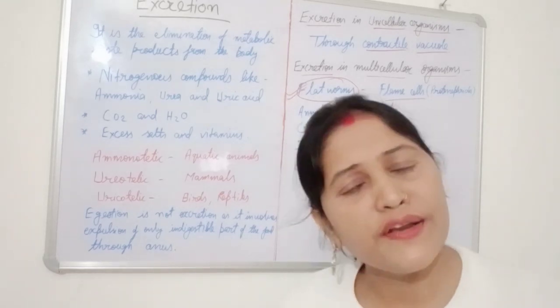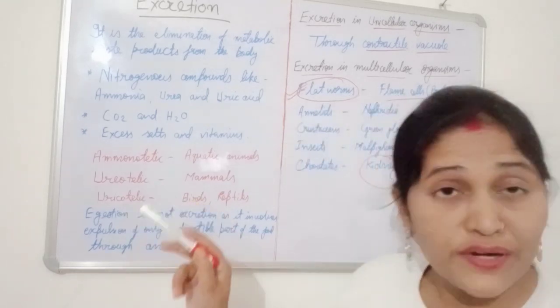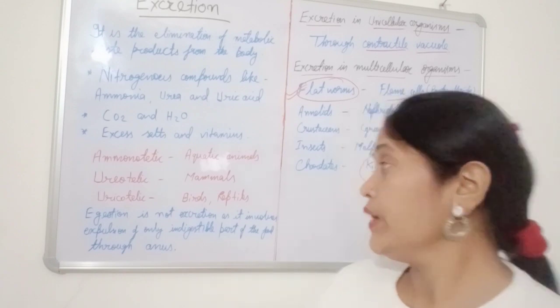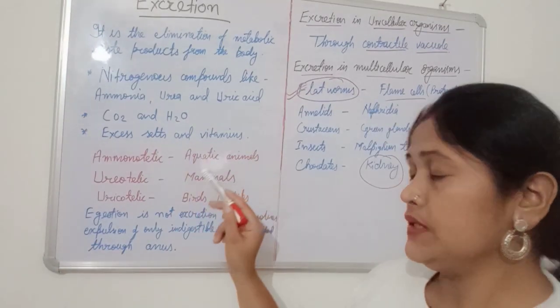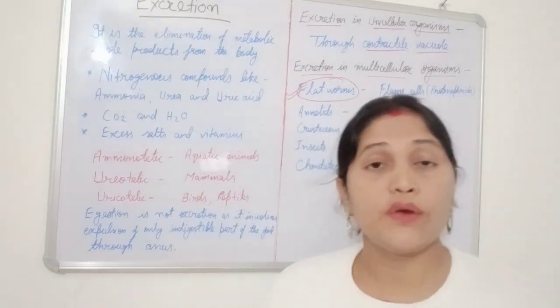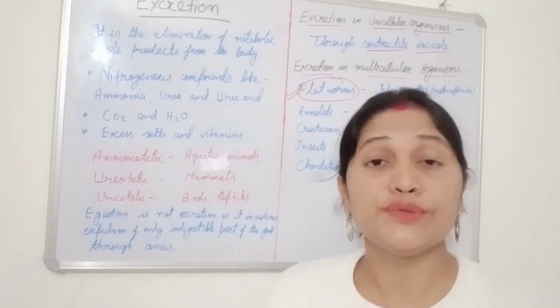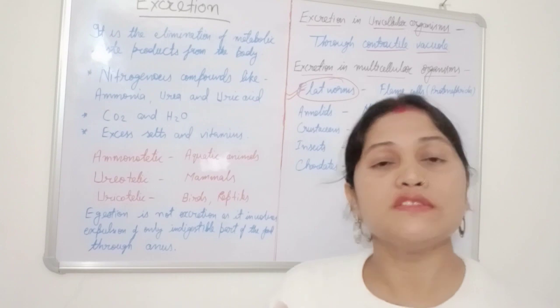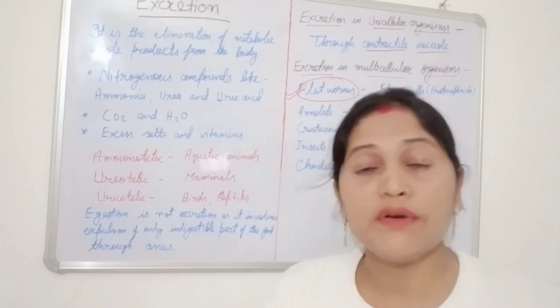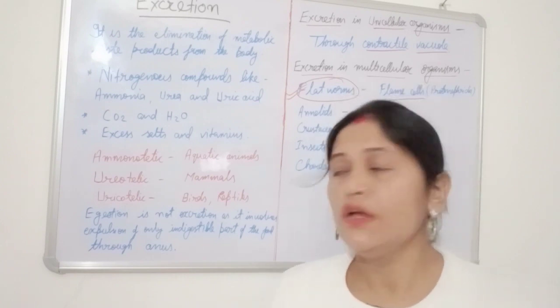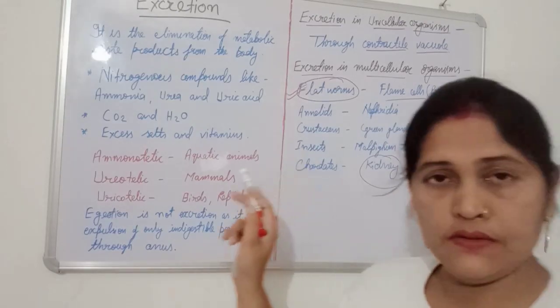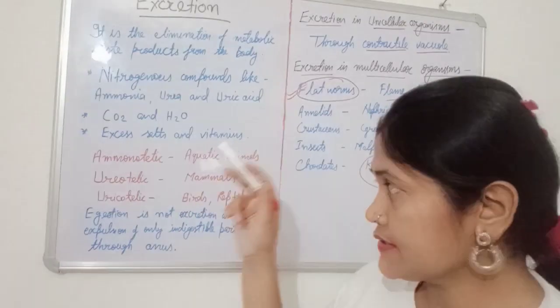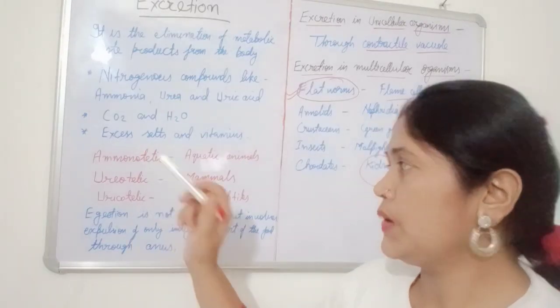Because ammonia is highly toxic, aquatic animals need plenty of water to dilute it and neutralize its toxicity. So aquatic animals excrete their nitrogenous waste in the form of ammonia.